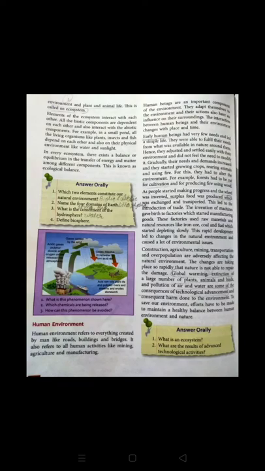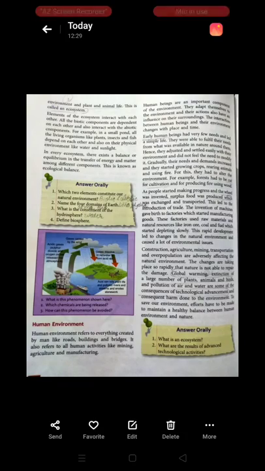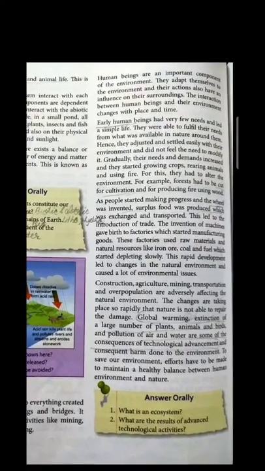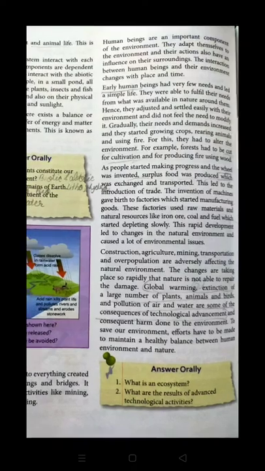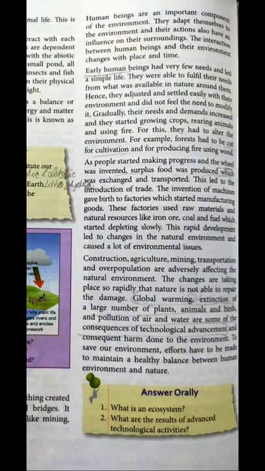What are the results of advanced technological activities? Definitely, global warming is occurring. Global warming, extinction of a large number of plants, animals and birds, and pollution of air and water are some of the consequences of technological advancement. What do you understand by the word technological advancement or technological activities?